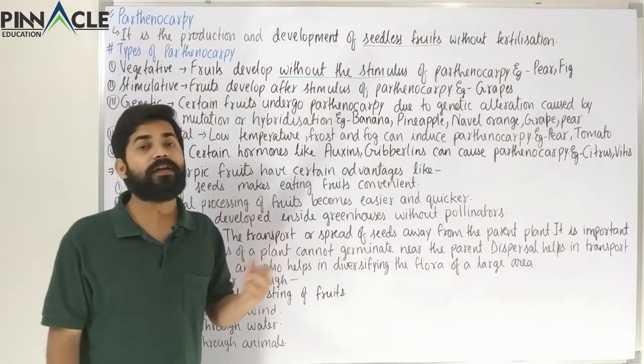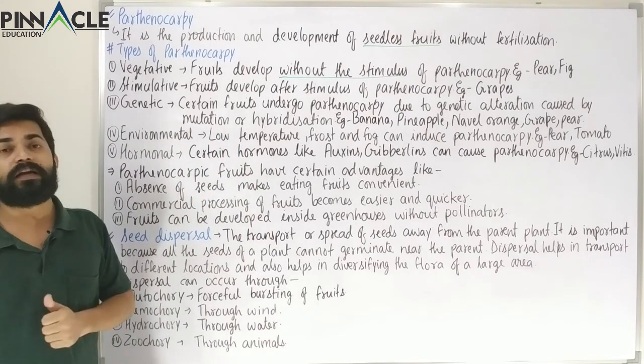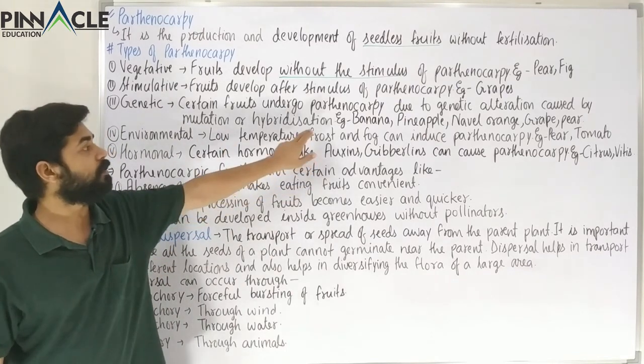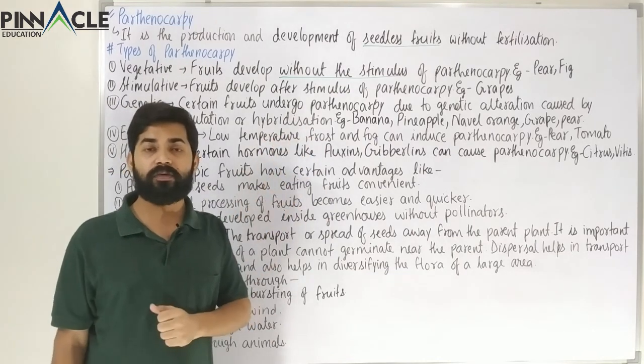For example, the very common one is tomato. Tomato can come into any of these three categories. Tomato comes under multiple types of parthenocarpy.